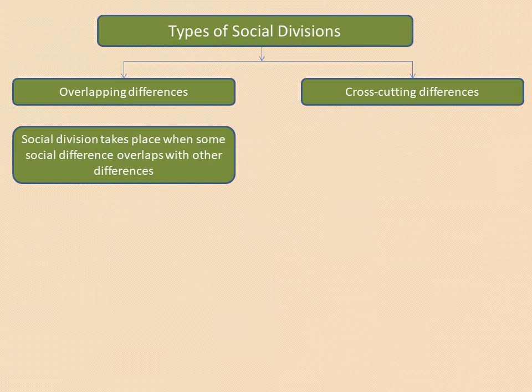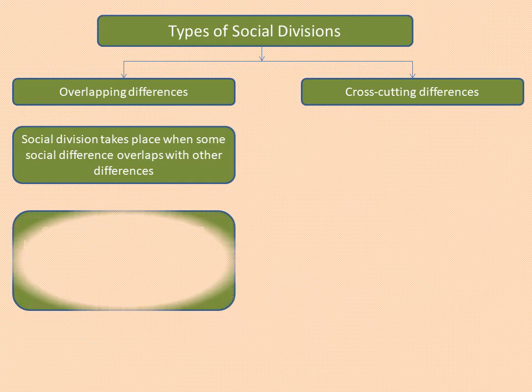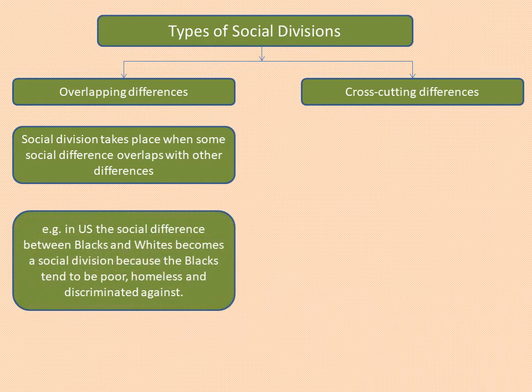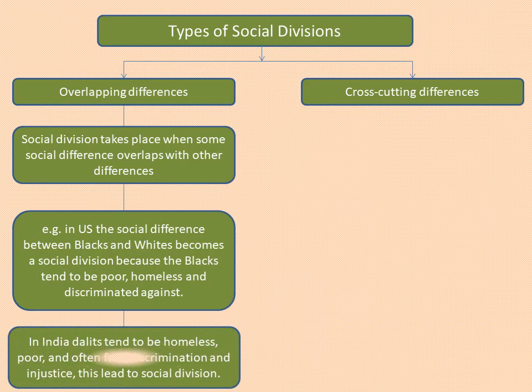When one kind of social difference becomes more important than the other and people start feeling that they belong to different communities. For example, the difference between the blacks and whites becomes a social division in the US because the blacks tend to be poor, homeless, and discriminated against. In our country, Dalits tend to be poor and landless. They often face discrimination and injustice. Situations of this kind produce social division.